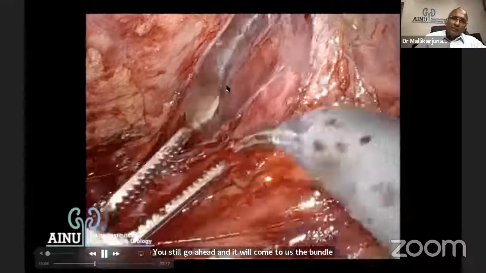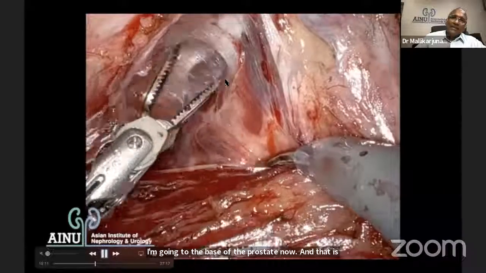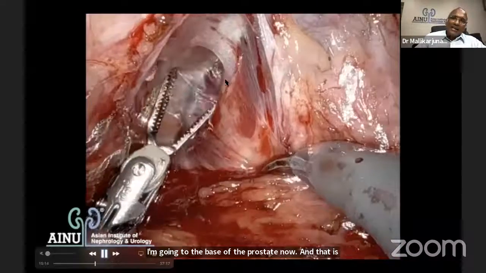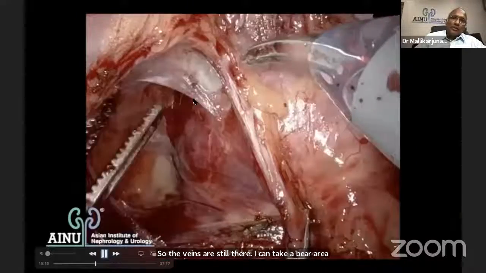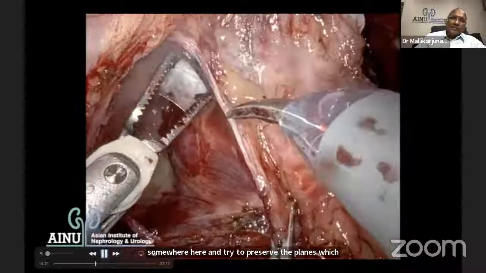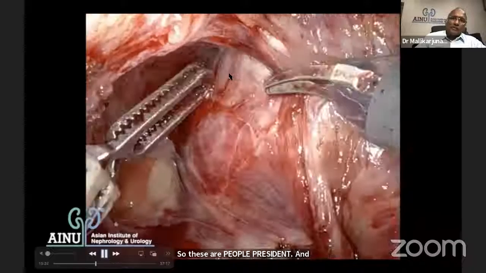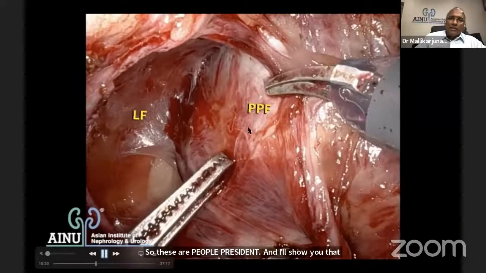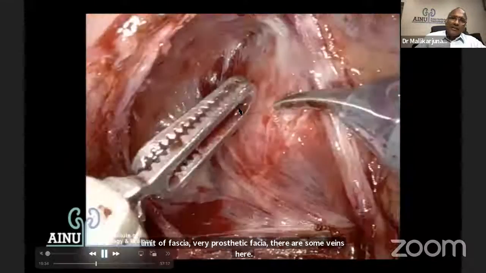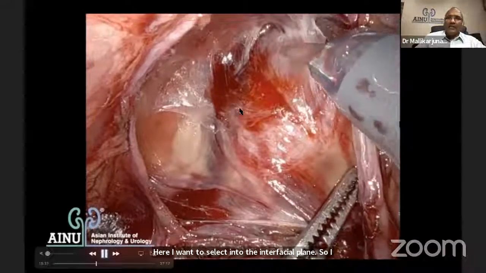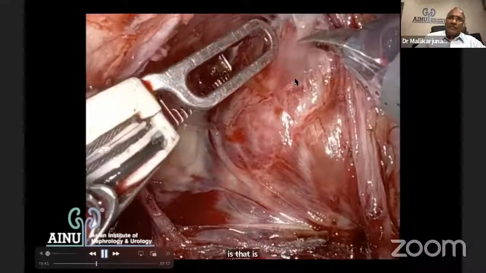See that? So many veins on the lateral surface of the prostate. I'm going to the base of the prostate now. And that is the lateral surface of the prostate, which is a bare area now. So the veins are still there. I can take a bare area somewhere here and try to preserve those veins which also are there posterolaterally towards the prostate. So this is the puboprostatic ligament. So levator fascia, periprostatic fascia, there are some veins here. Here I want to select into an intrafascial plane. So I need to create an additional plane. What I'm cutting is the Muller's ligament, which is an extension of the puboprostatic.